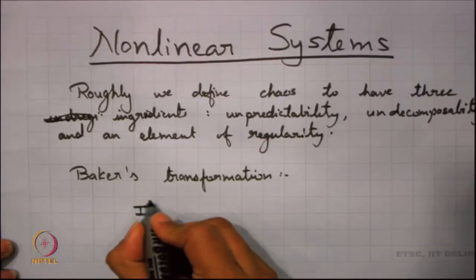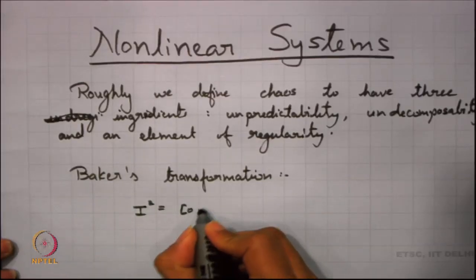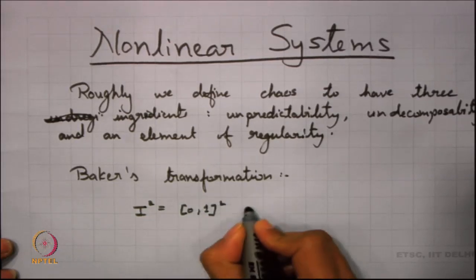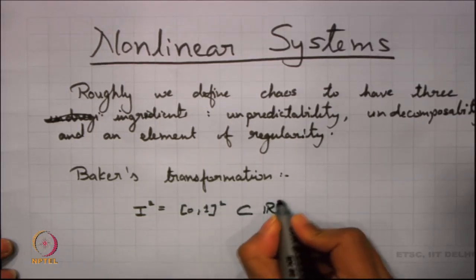So, we start with I square to be [0,1] square, and we are all working in terms of R square.